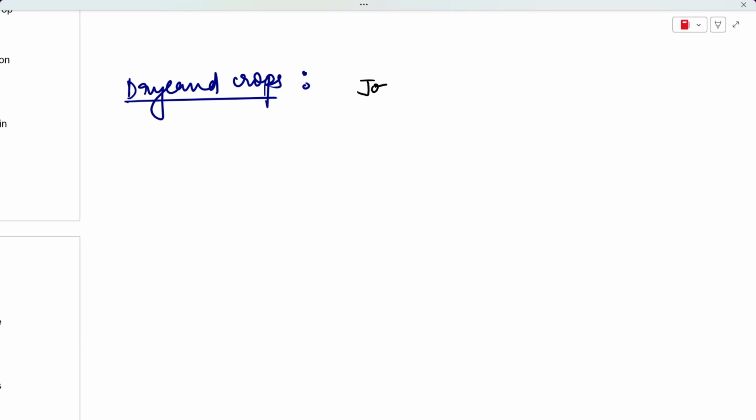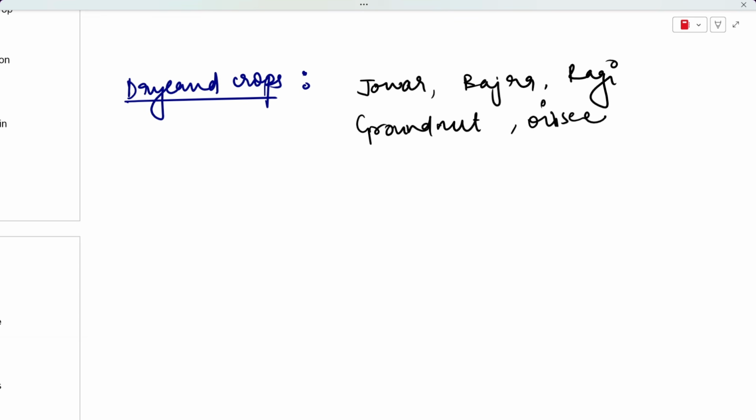So you will see jowar as a very common crop, then you will see bajra, you will have ragi, you will have groundnut as a very common crop which is grown in the dryland regions, and oil seeds. So these are some of the famous dryland crops that you should remember. These are the crops that are grown in low water conditions, and that is why these crops are mainly famous in dryland regions.